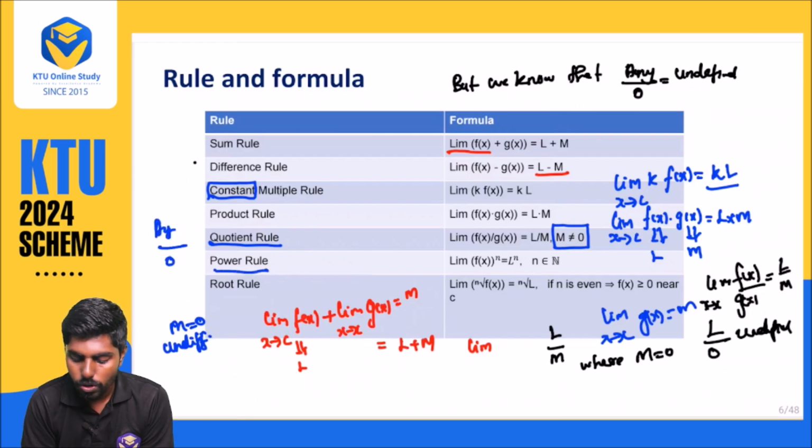So there is a power rule also. Power rule means you want to write power n power. And similarly the root rule.